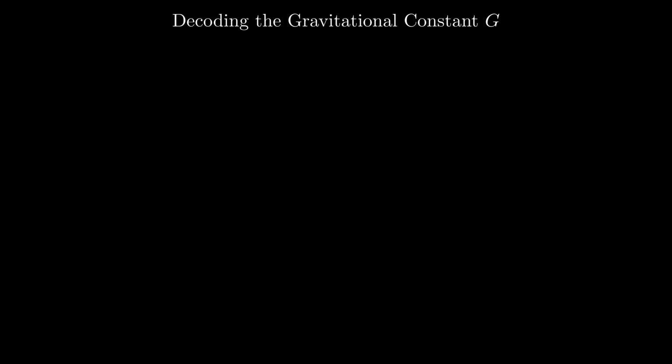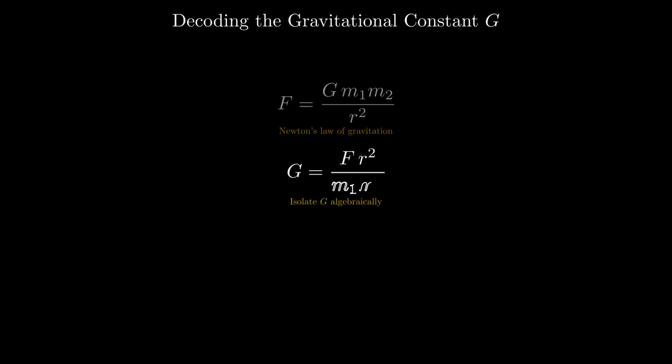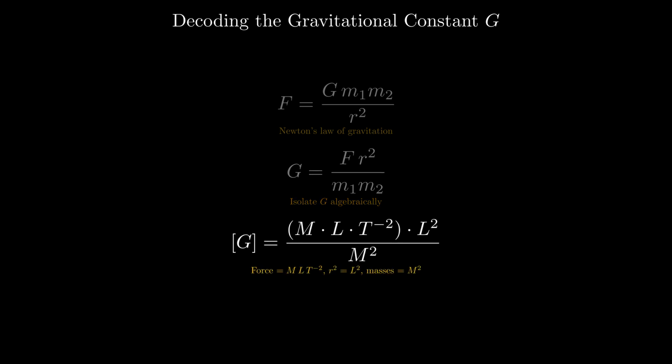Start with the gravitational constant, capital G. Newton's law says force equals capital G times mass 1 times mass 2, divided by distance squared. Rearrange to isolate capital G: capital G equals force times distance squared, divided by the product of the two masses.